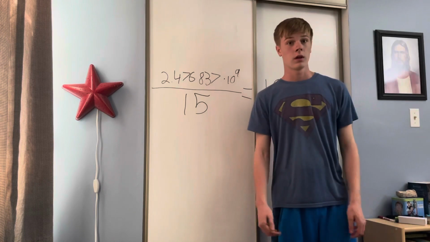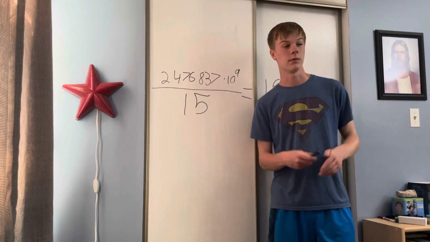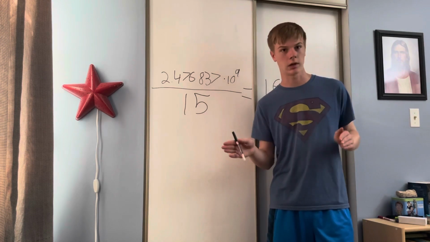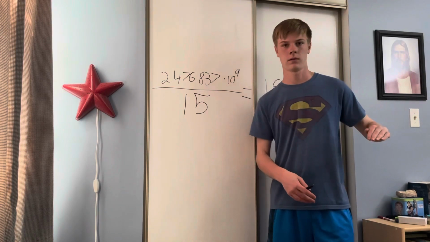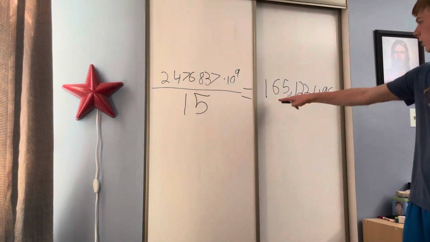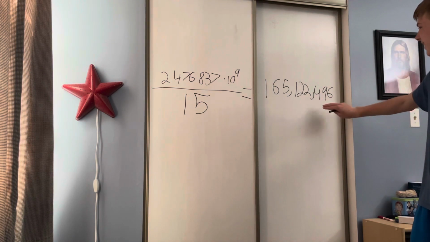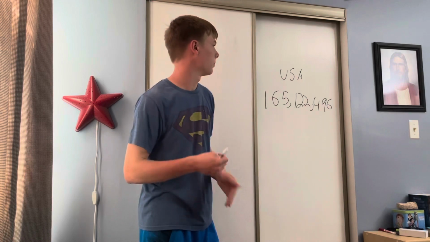And so the most amount of advertisements that are 15 seconds long that can be viewed by the average US American citizen based on the average life expectancy of the United States of America in their entire life is 165,122,496 15-second advertisements.